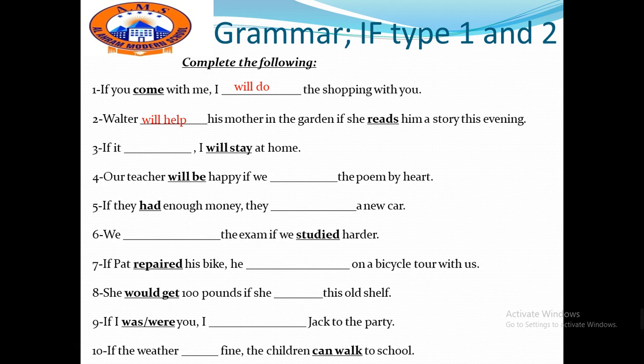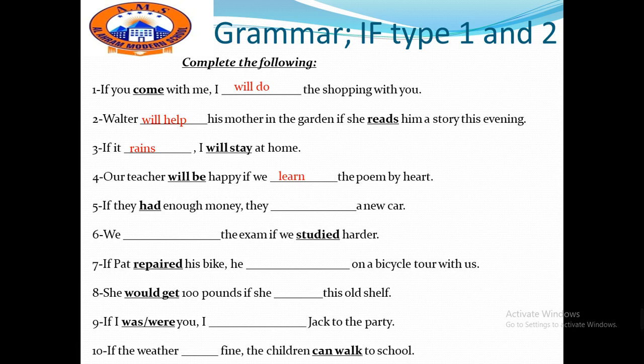Again, this is for the first conditional. If it, for example, we may use rains, if it rains. Our teacher will be happy if we, so we have to use here which tense? Present simple. Great. If we learn the poem by heart.